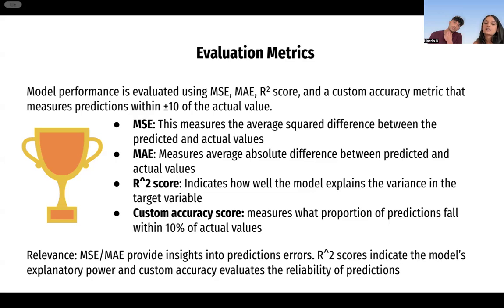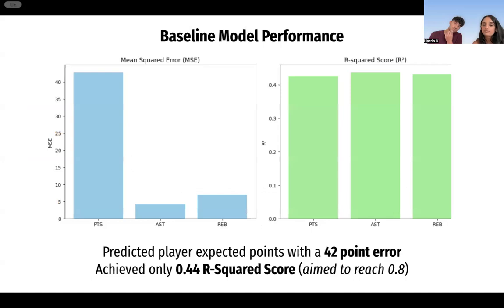Looking at our baseline model performance, we can see that it's not the best. Player points were predicted with over a 42-point error, which is a very, very high error per game. In addition, we only got a 0.44 R-squared score, and we aimed to reach almost 0.8. So this was not ideal. In addition, our mean absolute error was over 5 points, which is very high. And when looking at a game and shots, we had less than 16% for our custom accuracy.